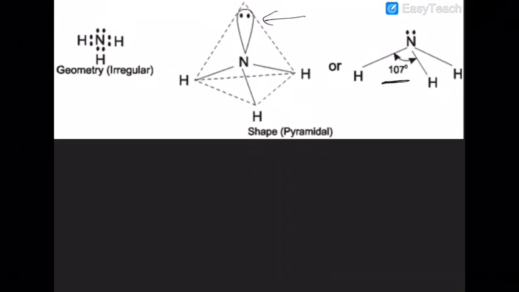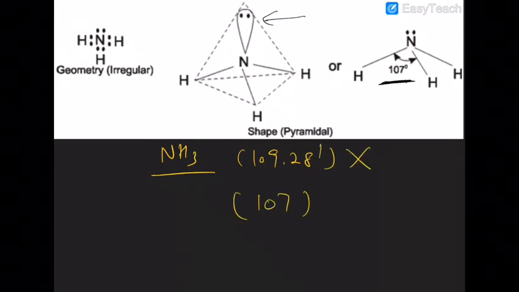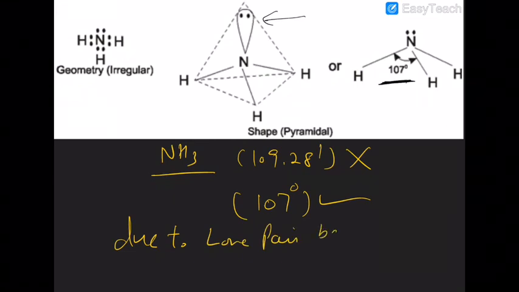Now look at that here. In this case, what is happening? This is a hybrid lobe containing a lone pair. So here the bond angle is 107. So in case of ammonia, what you observe is the bond angle is not 109 degree 28 minutes. The bond angle is 107 degree, due to lone pair bond pair repulsion.